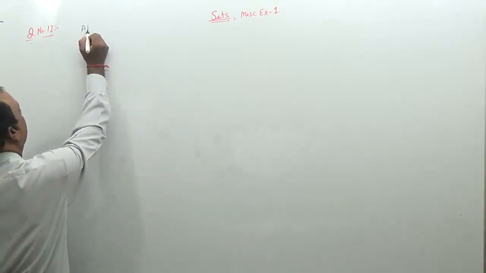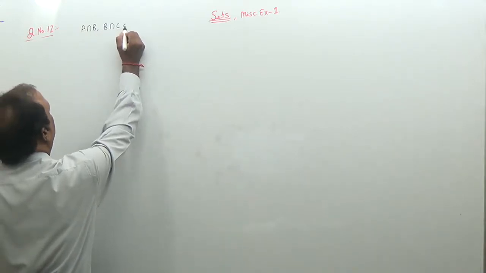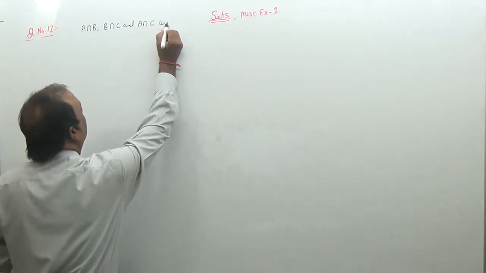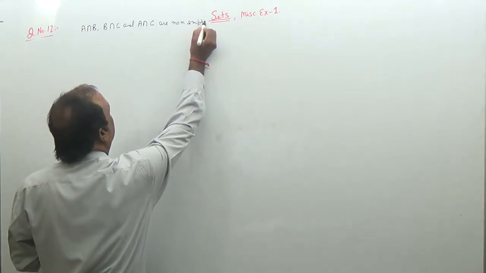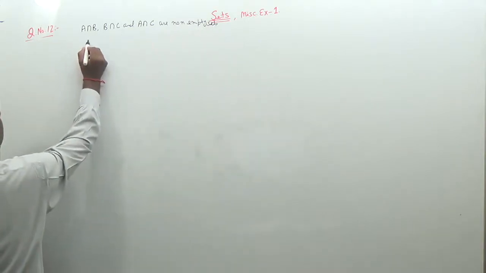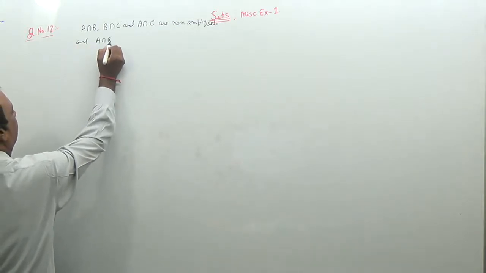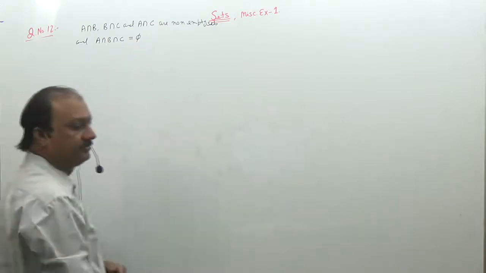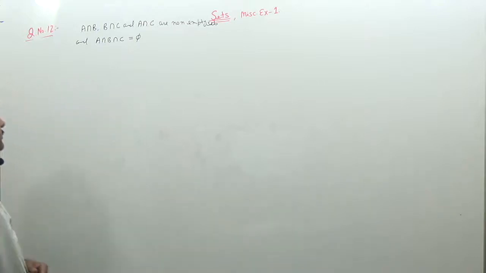The question is that A intersection B, B intersection C and A intersection C are non-empty sets, and A intersection B intersection C should be equal to the empty set. So give an example of set A, set B and set C.